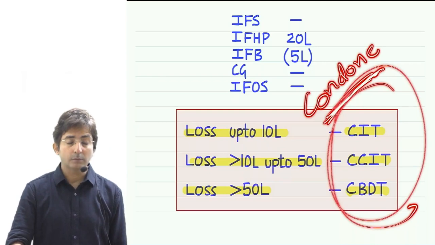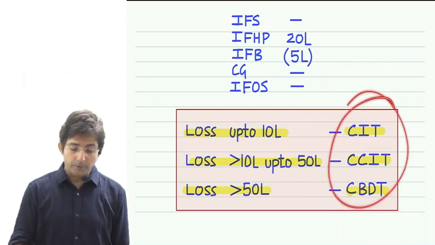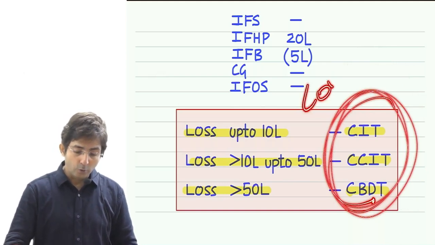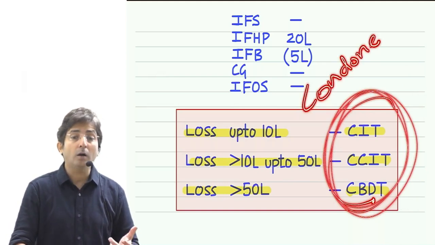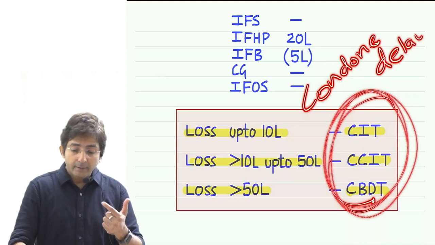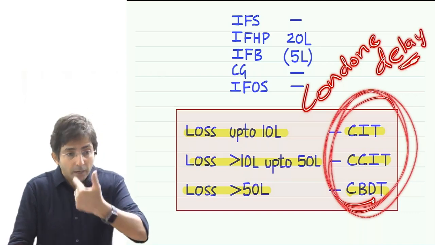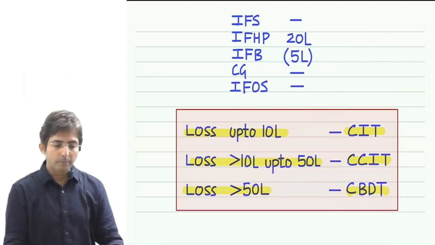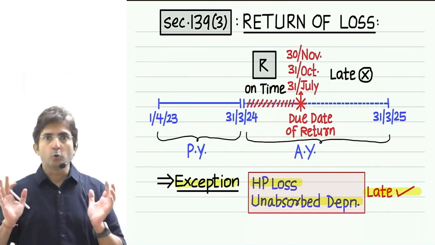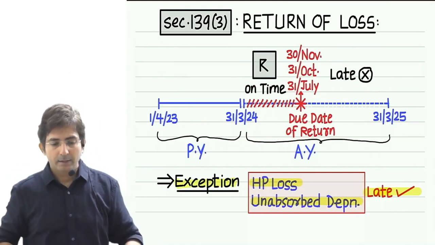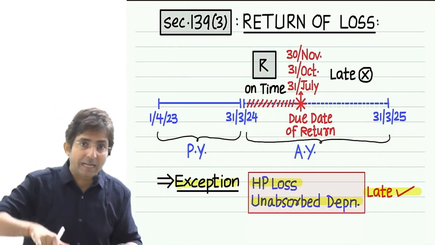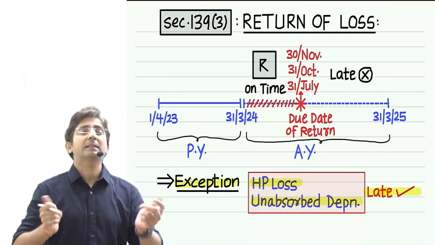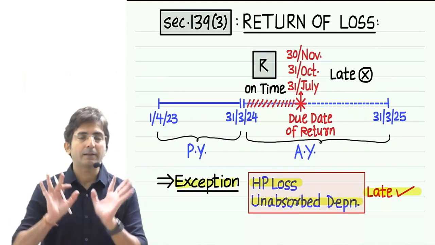The late filing can be condoned by these people. But then you have to remember the amounts also. Tell me without looking: losses up to 10 lakhs, CIT. Above 10 lakhs up to 50 lakhs, CCIT, Chief Commissioner of Income Tax. And above 50 lakhs, CBDT, Central Board of Direct Taxes.